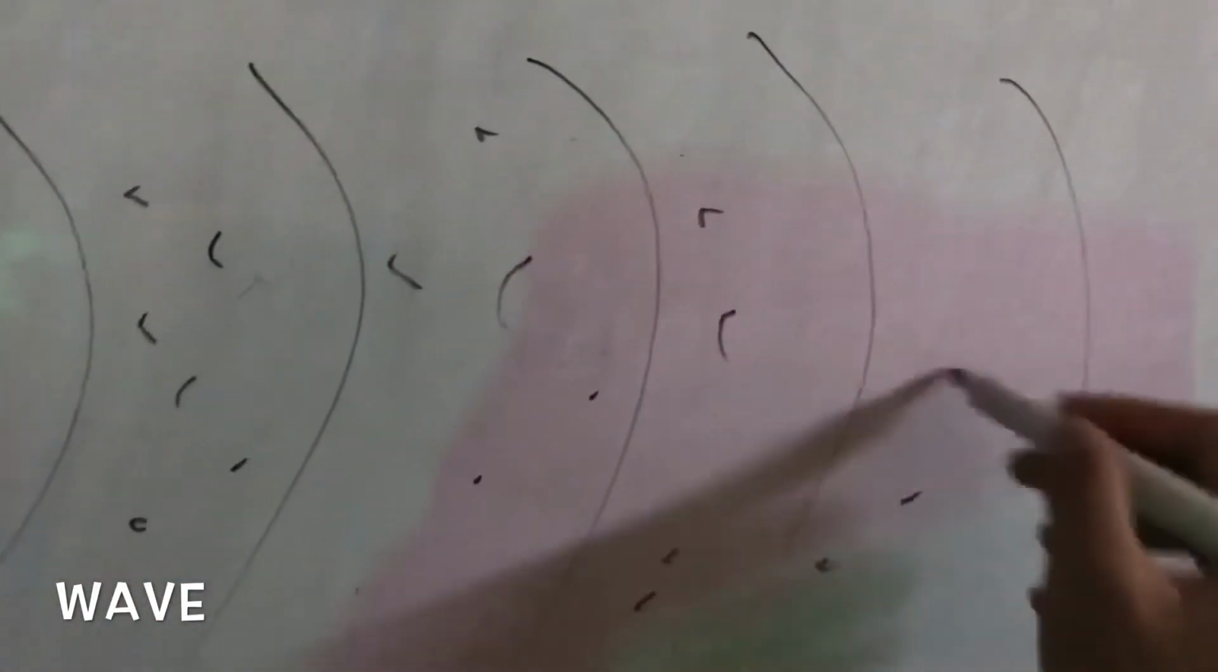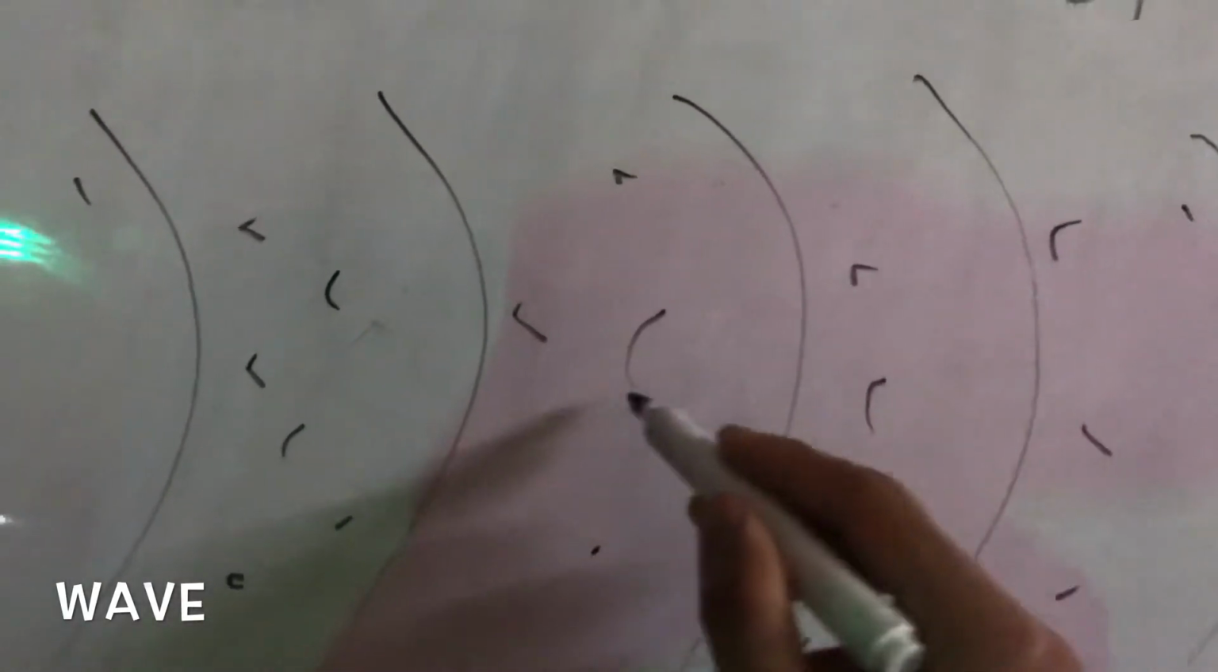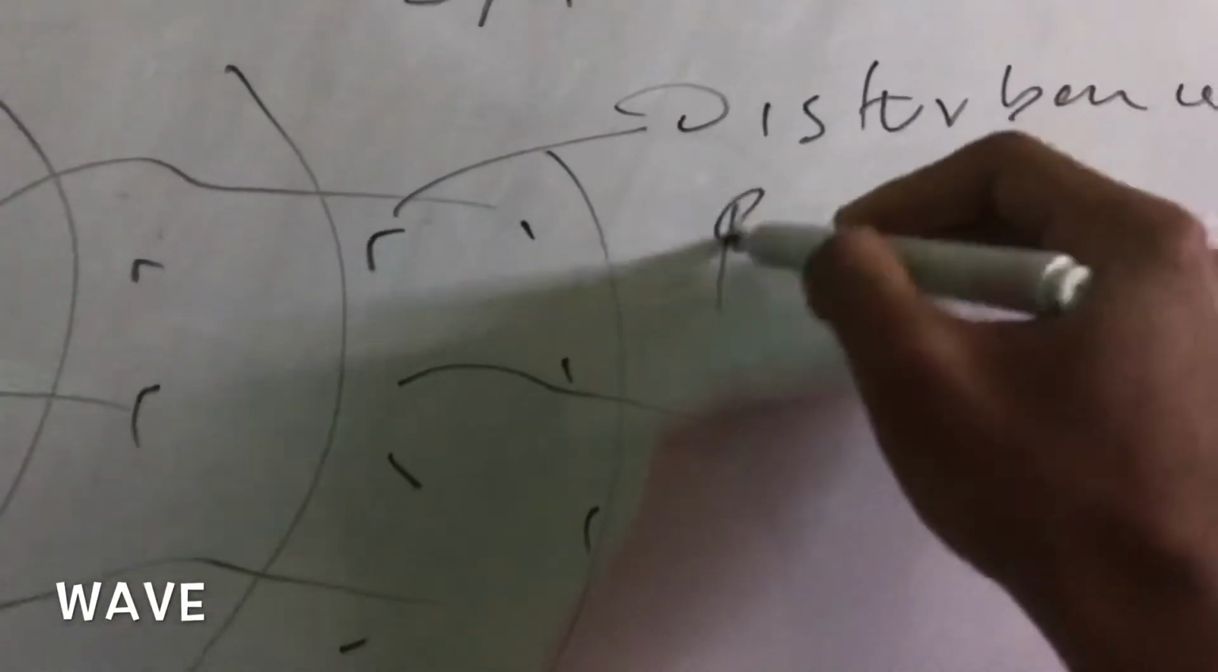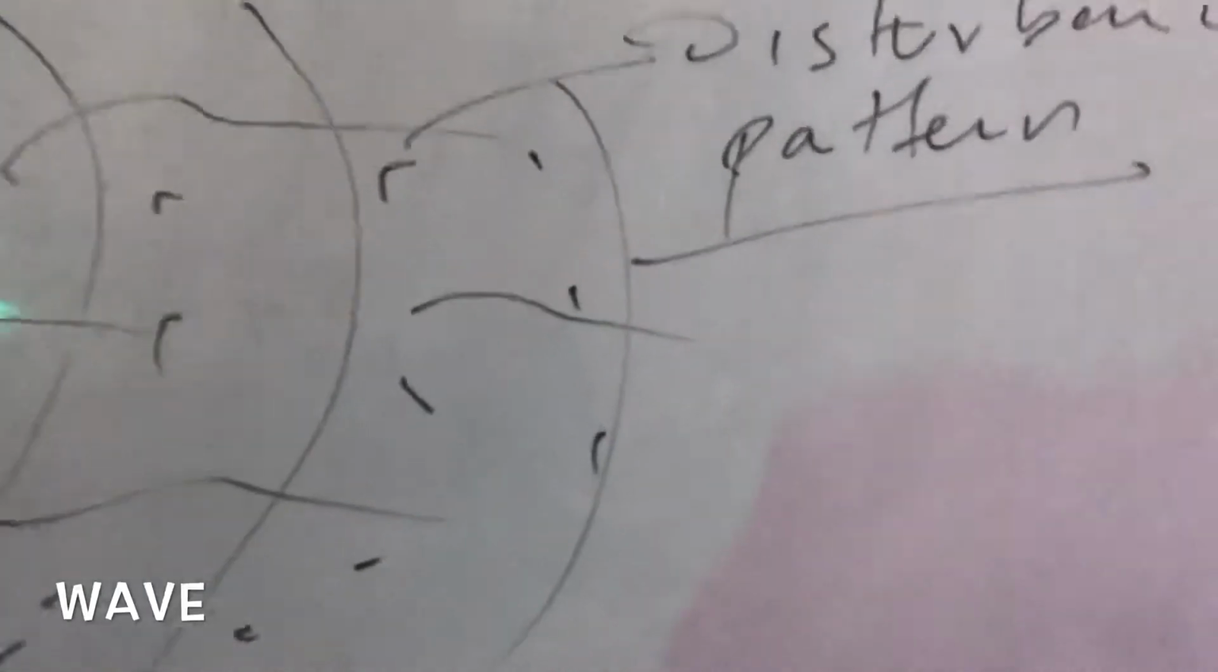This is the particle, and the particle is disturbed by some patterns like this, and this is the disturbance pattern. Okay, all right. So we'll be talking about the progressive wave.